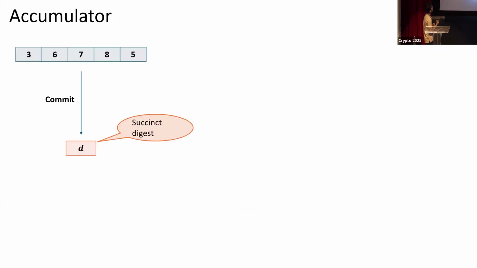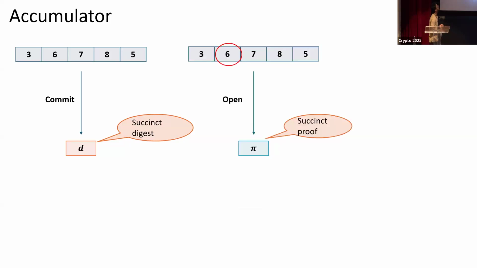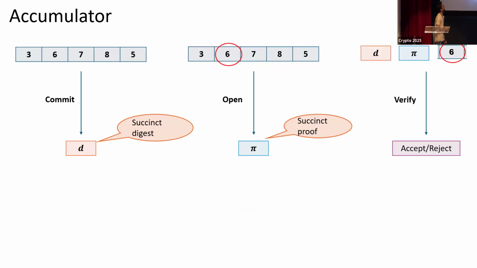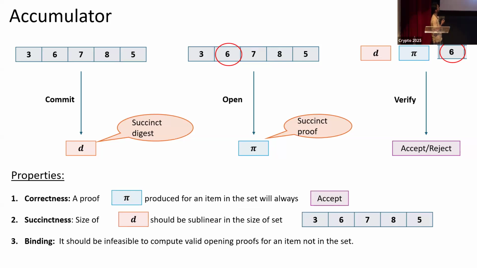So let's start with some preliminaries. An accumulator allows you to compress a large set into a succinct digest using some commit algorithm, for which later you can create opening proofs for elements which are in the set. There's a verify algorithm which, given a digest, proof, and element, outputs either accept or reject. Correctness says that proofs produced for items in the set will always accept. Succinctness means that the digest is small, sublinear in the size of the set, and binding means that it should be infeasible to compute opening proofs for items not in the set.